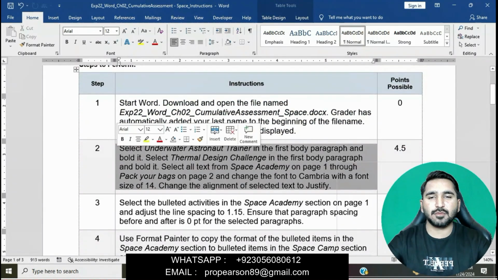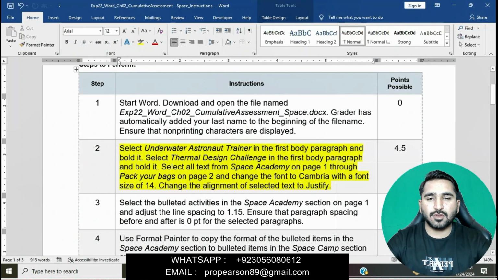Now moving on, question number 2. In question number 2, select underwater astronaut trainer in the first body paragraph and bold it. Select thermal design challenge in the first body paragraph and bold it. Select all text from Space Academy on page 1 through pack your bags on page 2 and change the font to Cambria with the font size 14. Change the alignment of selected text to justify.